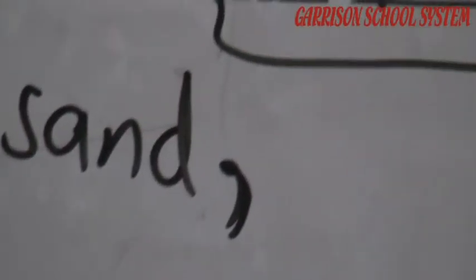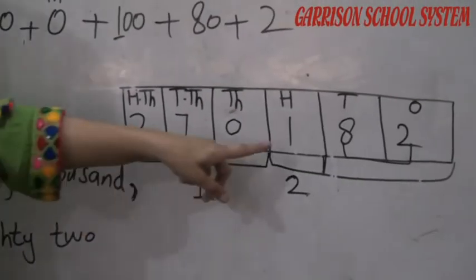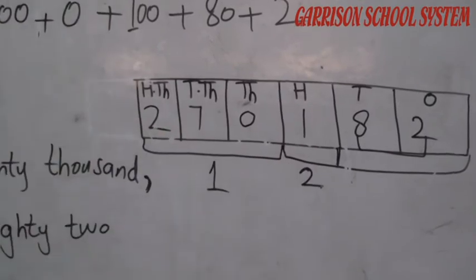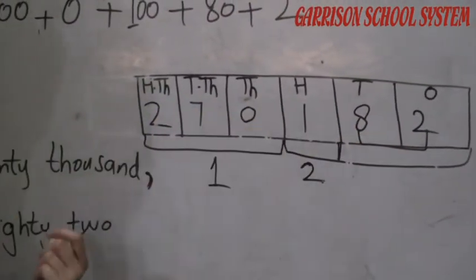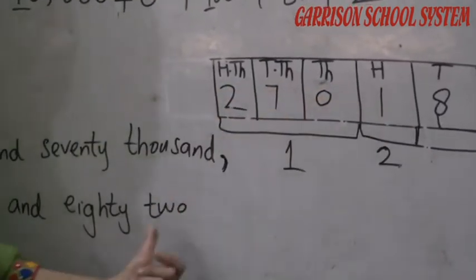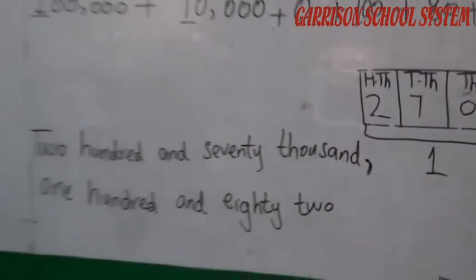270,000 written, after that 100, then we write 100, then 8 and 2 will come together here, 82 becomes 82. We have to write here 82. Understand student?